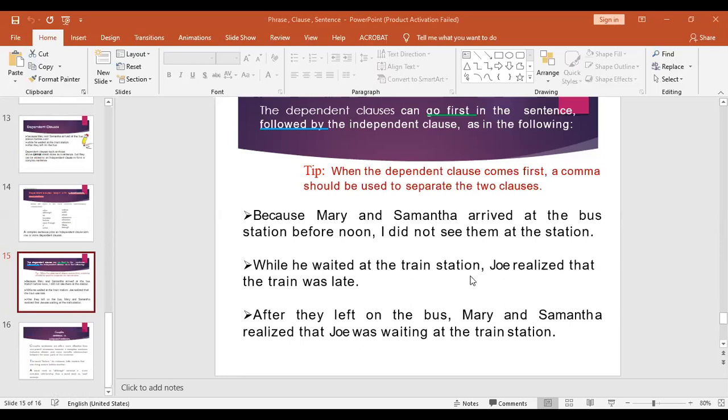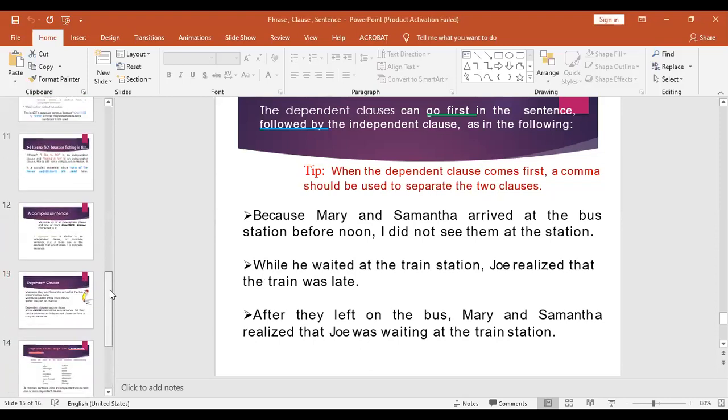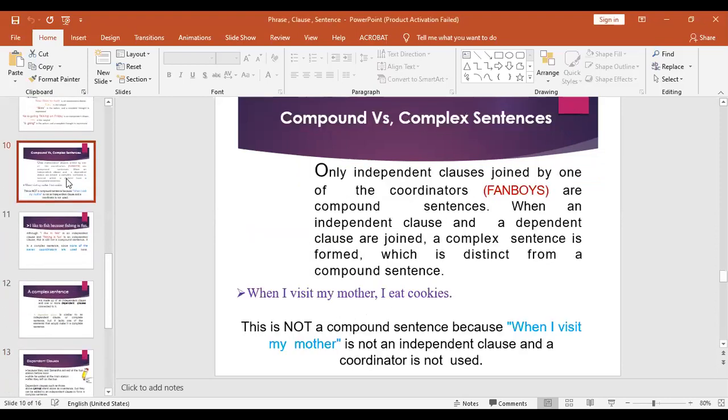While he waited at the train station, it is dependent. And Joe realized that the train was late. After they left on the bus, Mary and Samantha realized that Joe was sitting at the train station. So in all these three sentences, you can see that starting with because, while, after, if, they are examples of complex sentences.